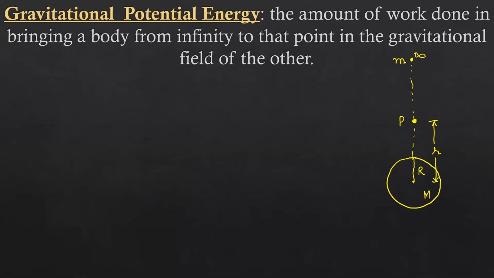As this body comes closer to the Earth, the force on it keeps varying. That means if the distance is the infinity distance the force will be different, at this point it will be different, at that point it will be different. So I have taken an arbitrary point, and suppose this point is at a distance x, and if I displace this body by dx from that point, then what will be the force experienced by it?